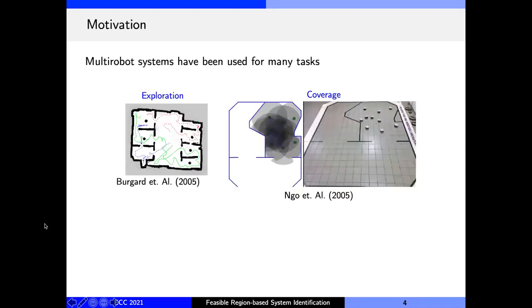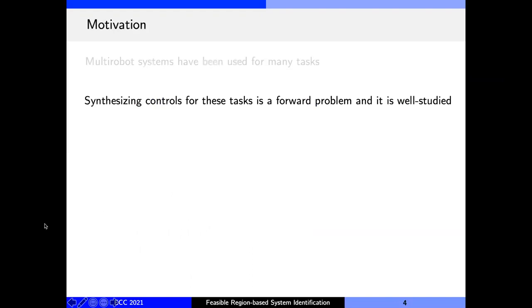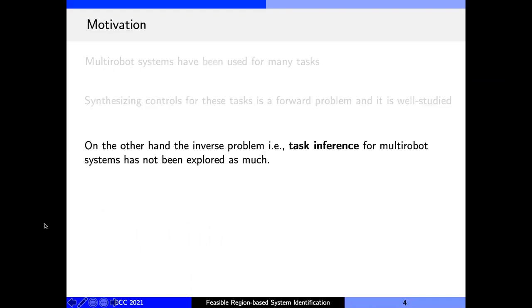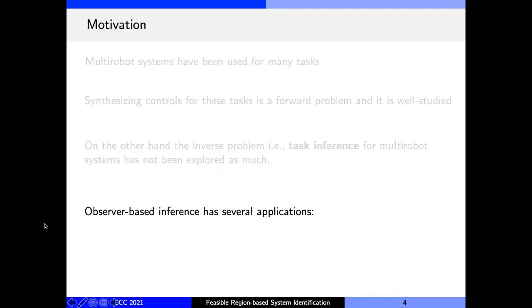Multi-robot systems have been used for many tasks, such as search and rescue, exploration, and coverage. Synthesizing controllers for these tasks is a forward problem, and it has been relatively well studied. On the other hand, the inverse problem, that is task inference, has not been explored as much in the context of multi-robot systems. Observer-based inference has several applications.